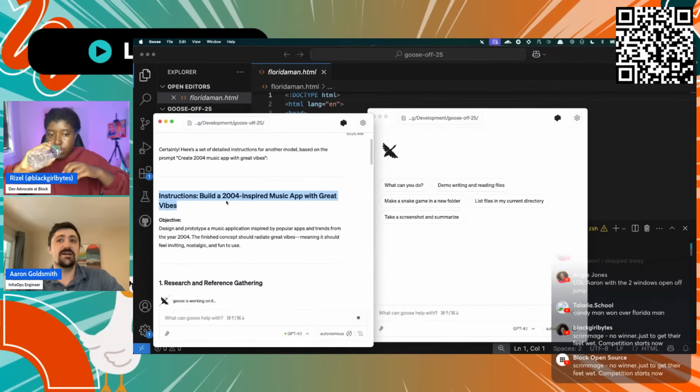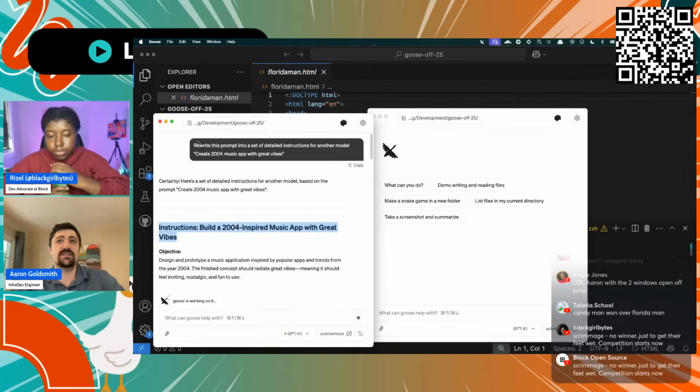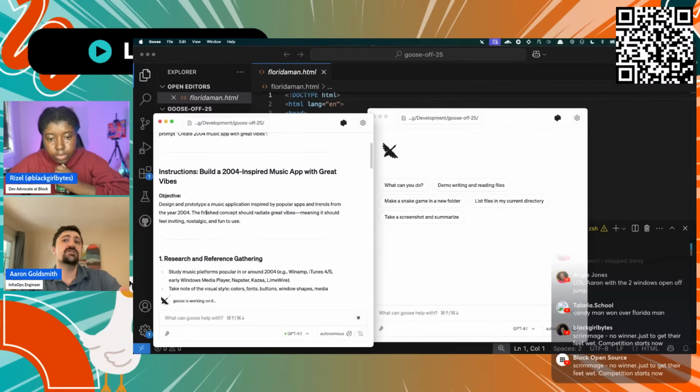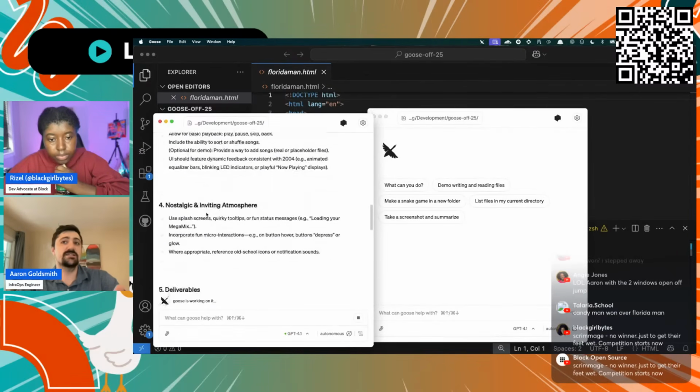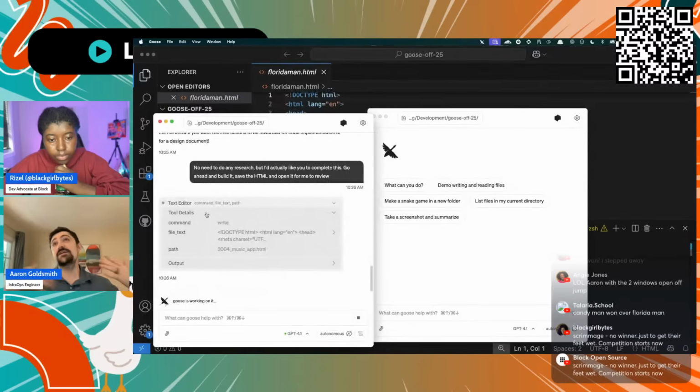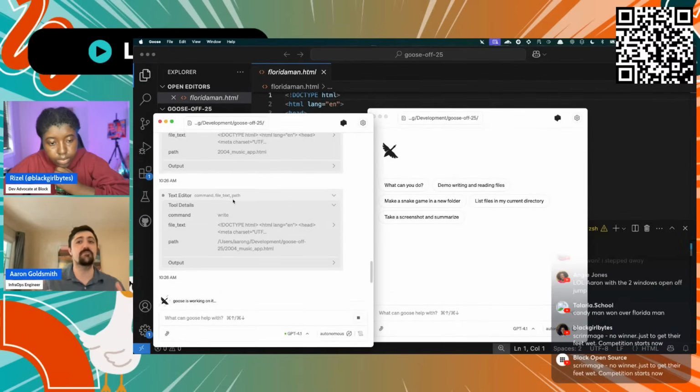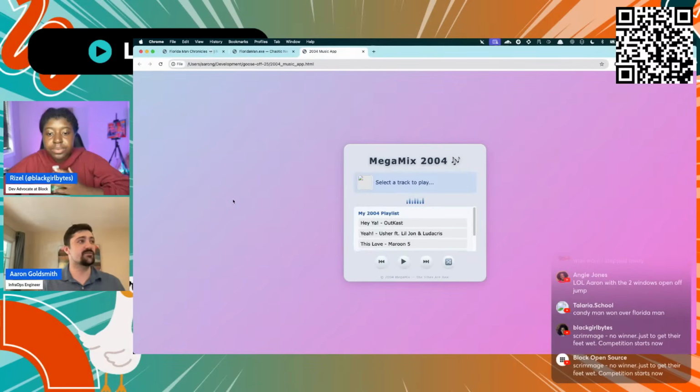Yeah. So this was my first thing. The first thing I sent to it is rewrite this prompt into a set of detailed instructions for another model. This was the task. So it generated this detailed list of instructions that, theoretically, if I had just given it the task, maybe that would have been in the background, it was kind of doing that. But by explicitly requiring it, now it's in the context, it knows, okay, I should be following these steps. Aaron knows what's expected of me.